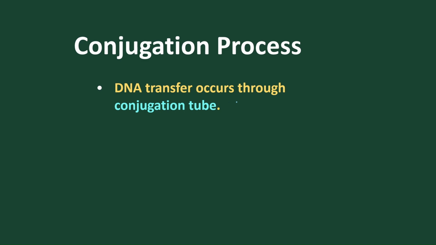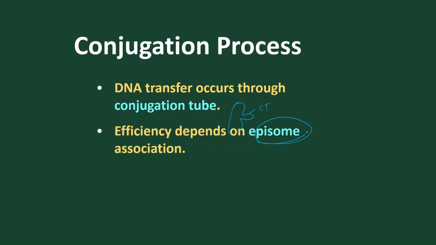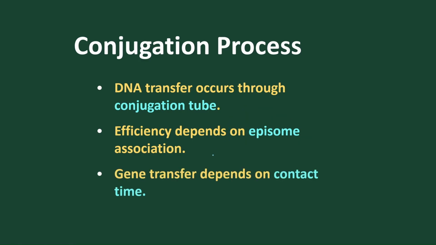So in the conjugation process, the DNA transfer occurs through a conjugation tube. And efficiency depends on episome. If episome is present, maximum conjugation takes place. And gene transfer depends upon the contact time. If the contact time between two bacteria is more, then maximum transfer takes place. If the contact time between the two bacteria, F plus and F minus, or HFR and F minus, is less, then less conjugation will take place.